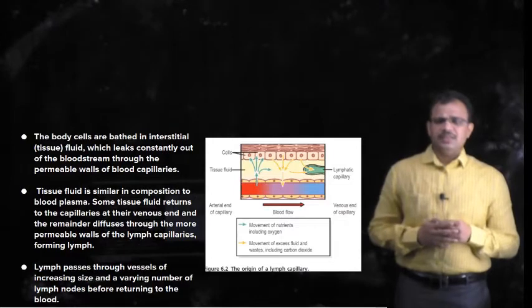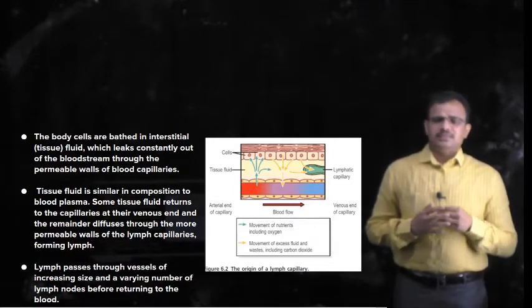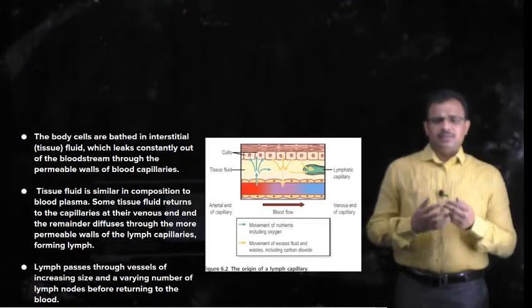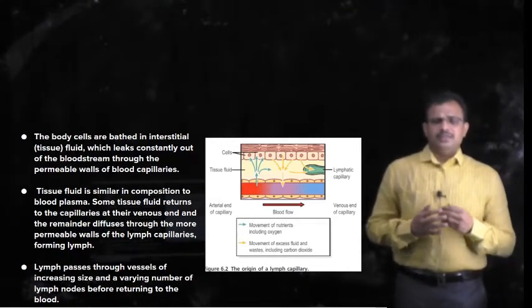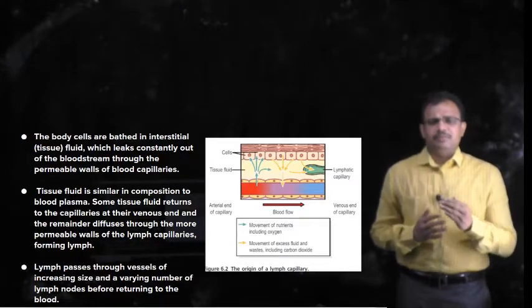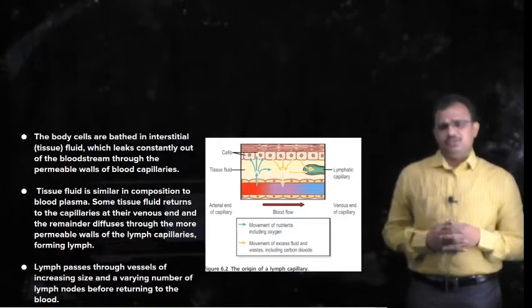This is also called the tissue fluid, and it constantly leaks out of the blood vessels into the tissues.